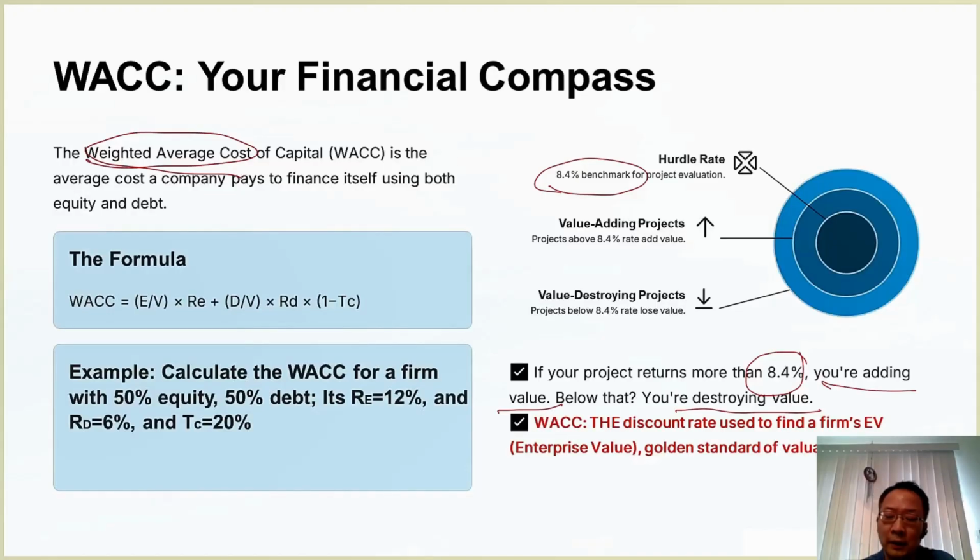It becomes a fundamental evaluation standard. In reality, many other factors are involved in assessment, but this is a very important golden standard. What else will we discuss in this context? Why is it so important? Because we need to look at enterprise value. Enterprise value is not the same as your stock value. Whether in investment banking or in private equity, we often need to calculate what's called enterprise value. That is, the value of the entire company. In those contexts, we use this concept frequently because we have to account for all the costs. Only by taking the weighted average can we arrive at a truly meaningful company value.